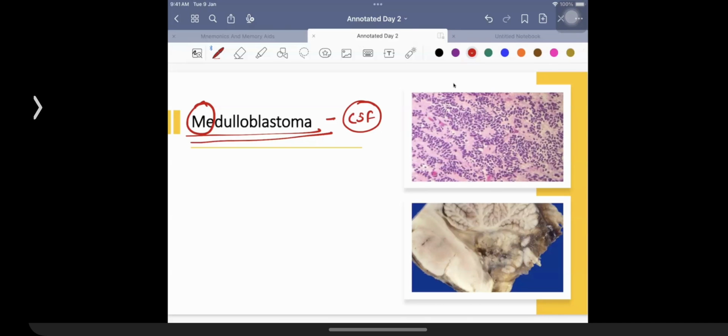the term drop metastasis. Dural tail sign is for meningioma. Drop metastasis is associated with medulloblastoma.